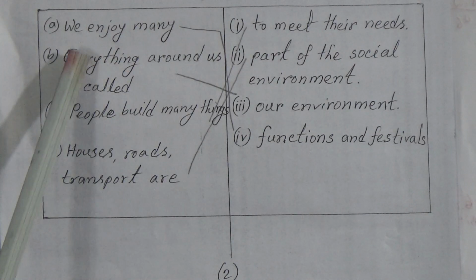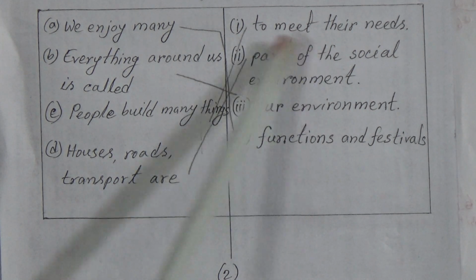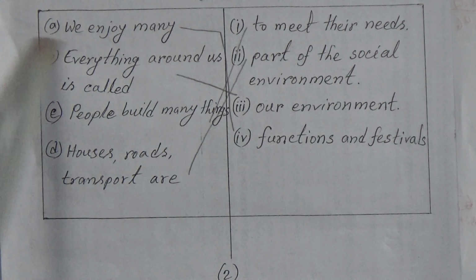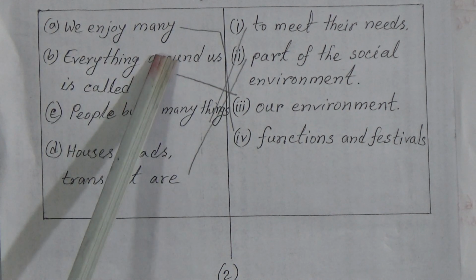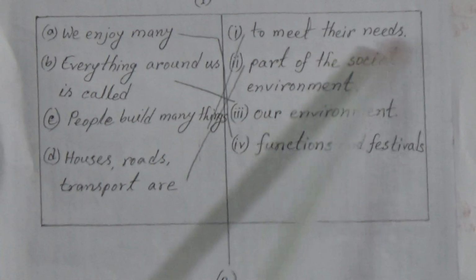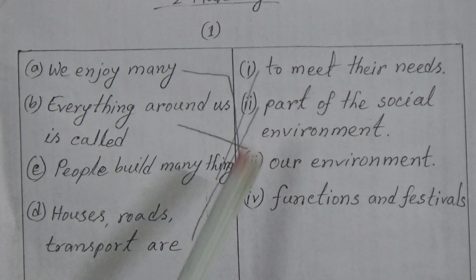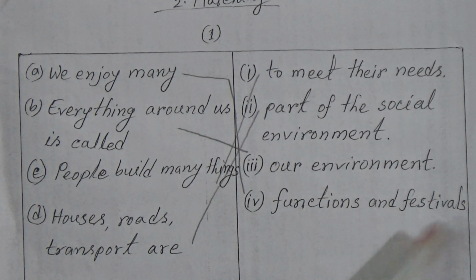Look dear students, here number A, we enjoy many. Which sentence is the correct sentence that we can make a line with the letter A? We enjoy many. Number 1, to meet their needs. Number 2, part of the social environment. Number 3, our environment. Or number 4, functions and festivals.